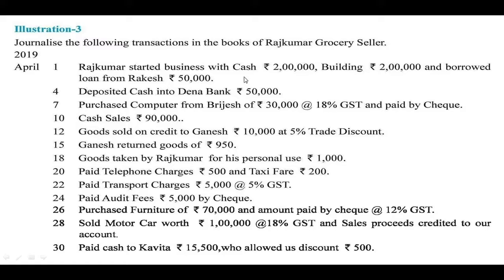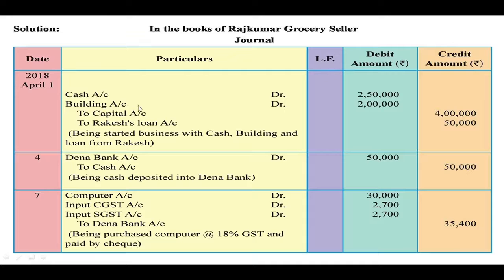So we are going to pass the combined journal entry for this. Cash comes in the business, building comes in the business, that is why both are debited, and this money he has invested from his personal asset, so he is the giver. So the journal entry is cash account debit, building account debit to capital account 4 lakhs to Rakesh loan account because it is a liability 50,000.